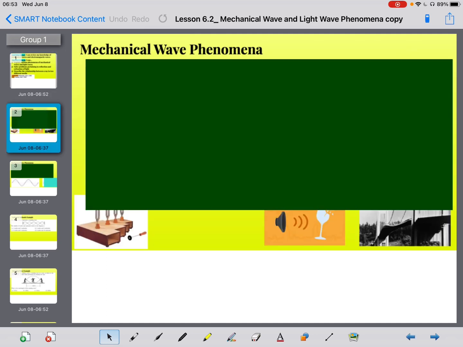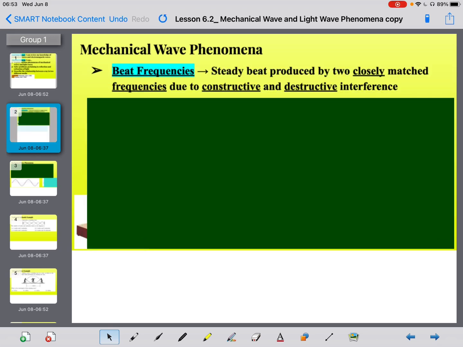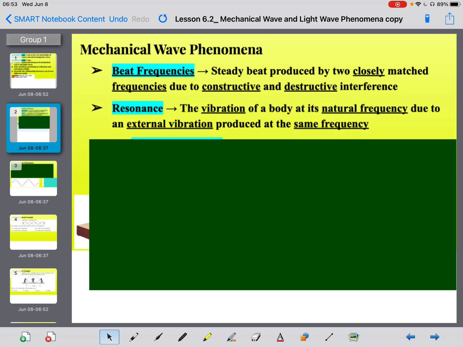So let's talk about mechanical wave phenomena. The first thing that we're going to talk about are called beat frequencies. These are steady beats produced when two closely matched frequencies are happening due to constructive and destructive interference. Okay, the next one is resonance.